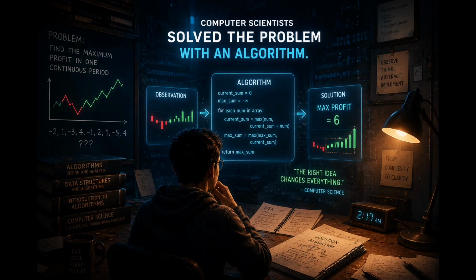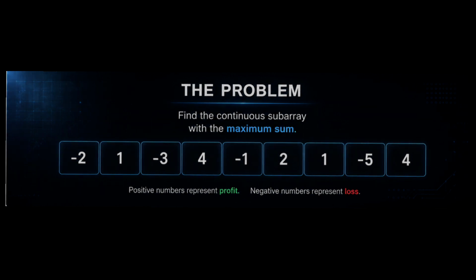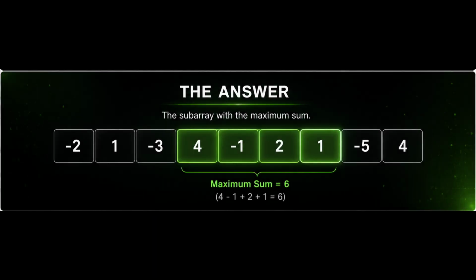Surprisingly, computer scientists solved these problems decades ago, and the algorithm they invented is pure genius. This array represents our daily profit and loss. Positive numbers mean profit, negative numbers mean loss. Our task is simple. Find the continuous portion of this array whose sum is the largest.